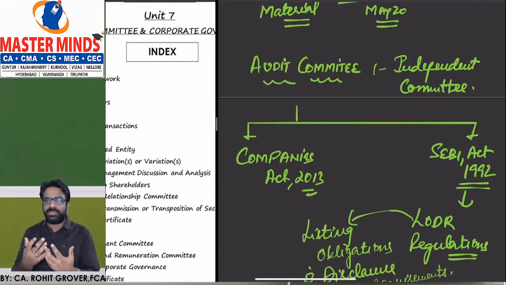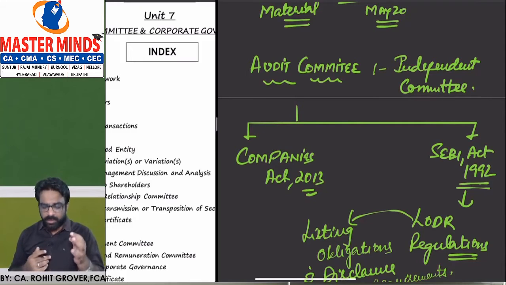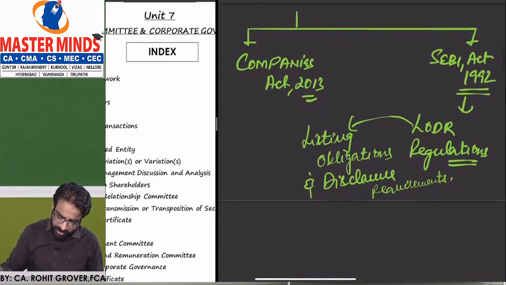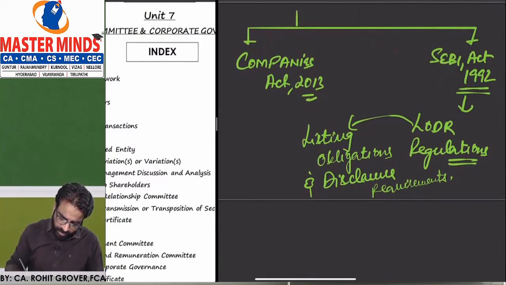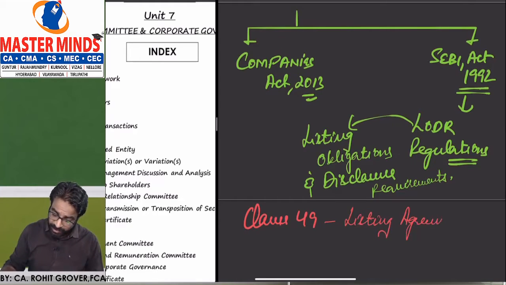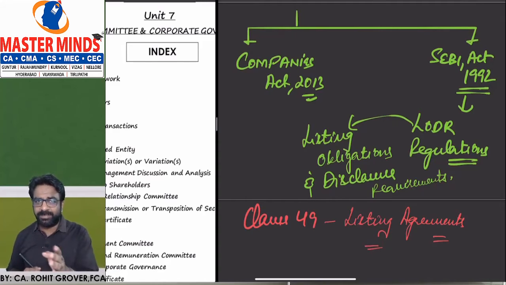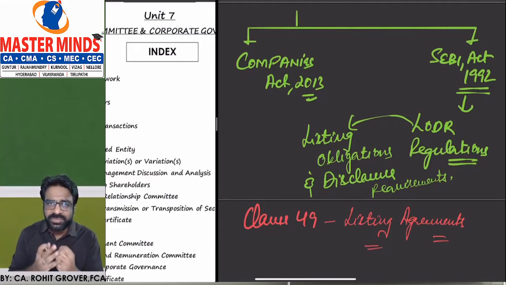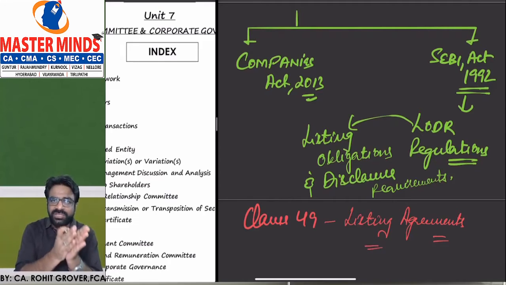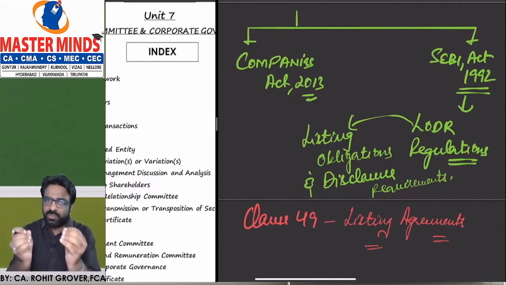So let me give you the introduction about the LODR first. If you remember, or I don't know whether you know or not, there used to be earlier one thing called clause 49 listing agreements. Are you getting the point? What do you mean by listing agreements? Once you turn yourself from an unlisted company to a listed company, the SEBI Act 1992 says that there are some clause 49 listing agreements which you have to comply with.